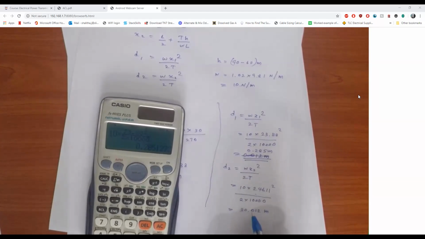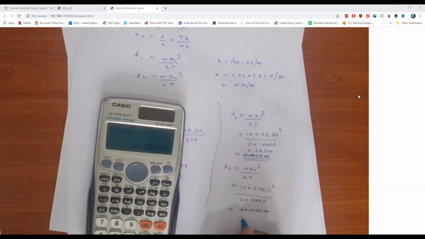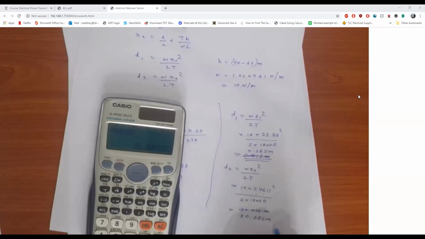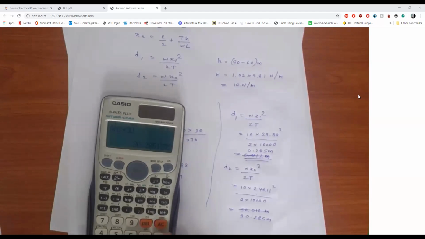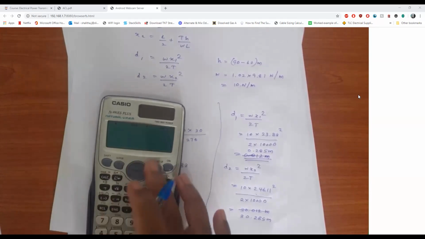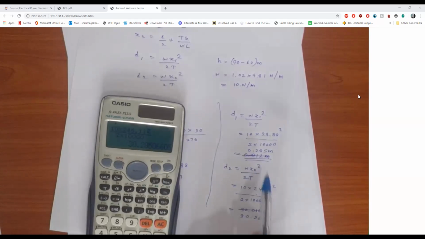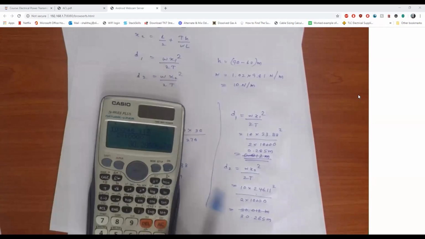So you can just add 30 meters here, and this will be 30.285. So the answer was the same. Adding 30 here is also fine, or you can just do the equation and you will get the same answer.